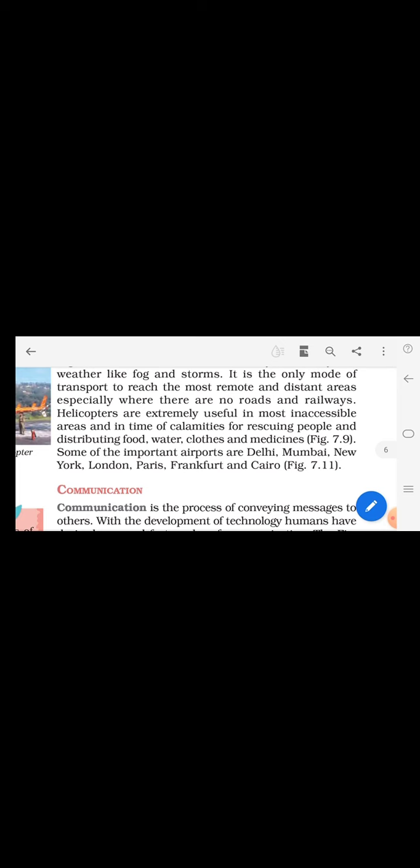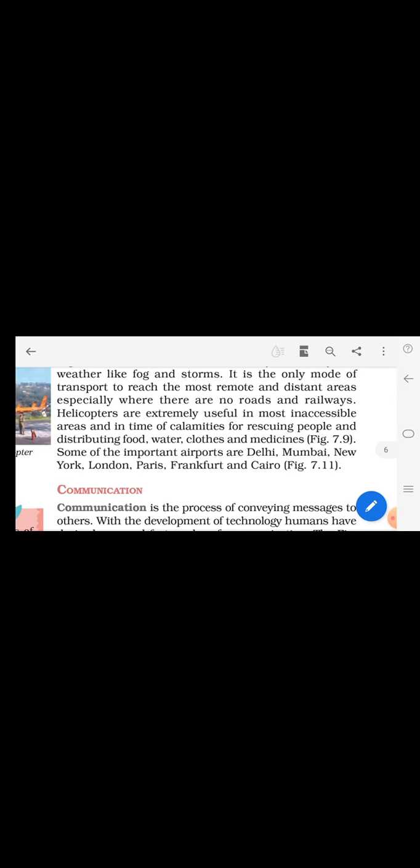Helicopters are extremely useful in most inaccessible areas and in times of calamities for rescuing people. How is the airway useful? Helicopters are used for inaccessible areas where you can't see human inhabitants. In those kinds of areas also we can use helicopters, and also to rescue people, whether it may be an earthquake or a flood. We can use the airway.